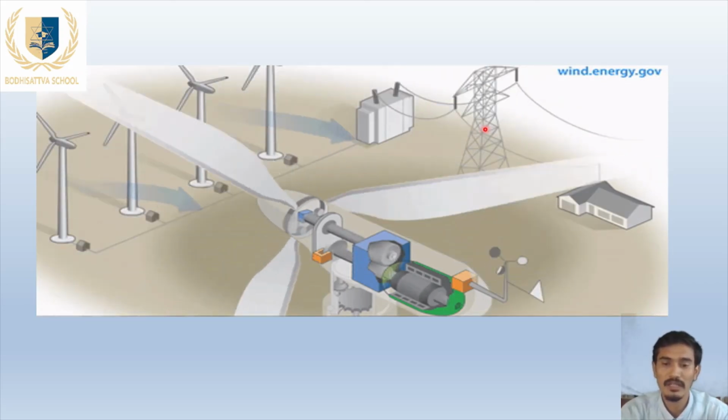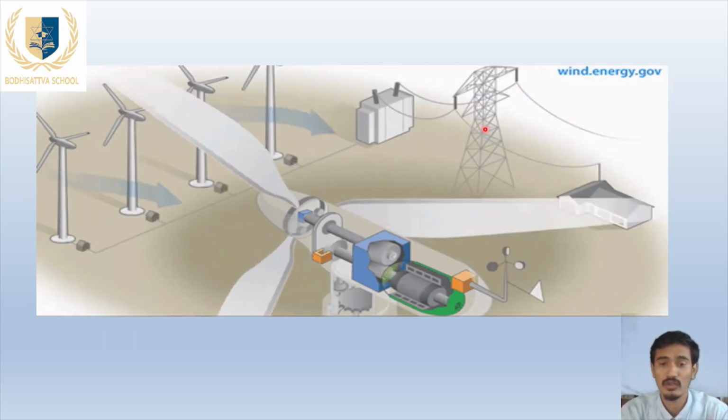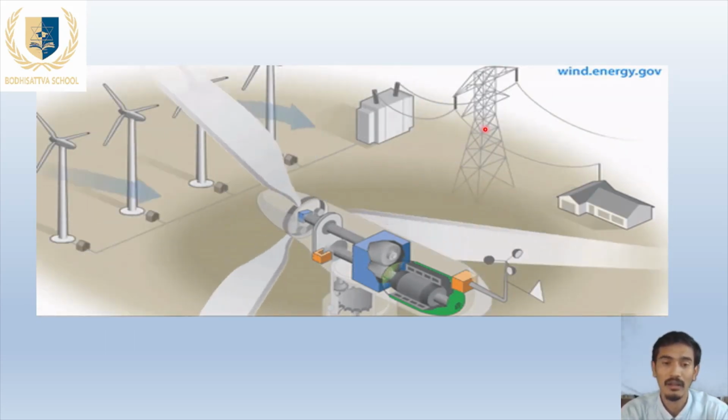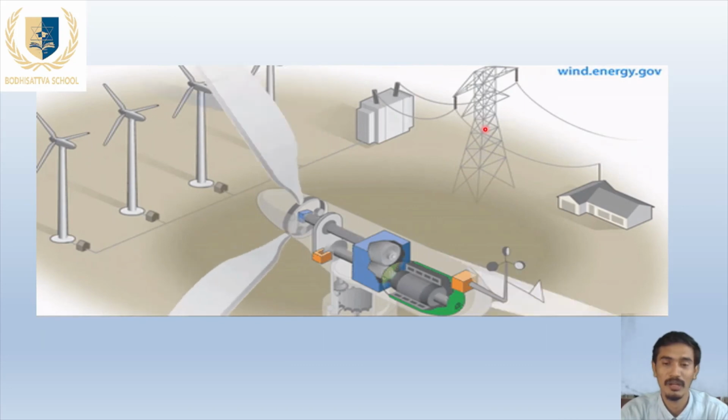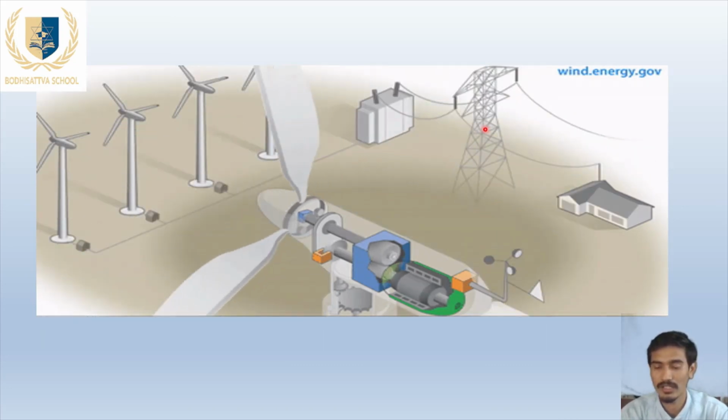By minimizing their disadvantages, we can use them as our beneficial source of energy. They are comparatively very good as compared to non-renewable sources of energy.